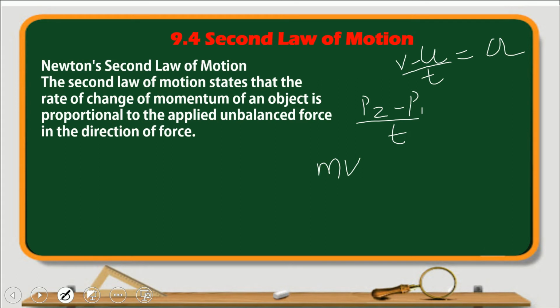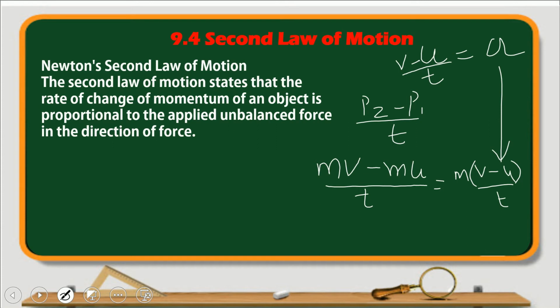So that mv is the final momentum minus the initial momentum, mu, divided by t. Now here you can say that this m can be taken common, which is equal to m into (v minus u) upon t. Now what is (v minus u) upon t? You know that it is a, so you can write this as ma.